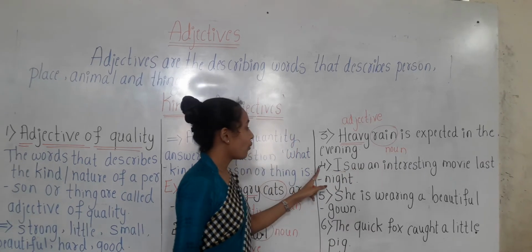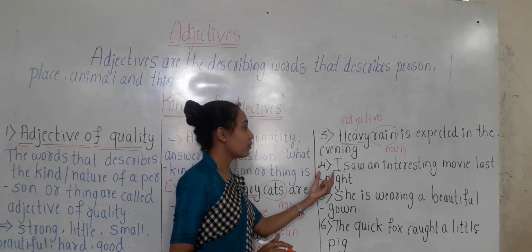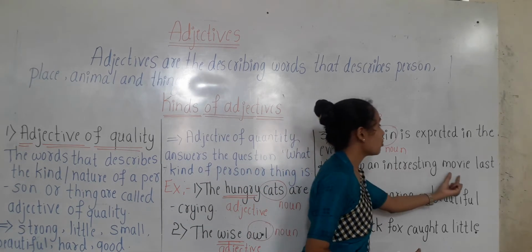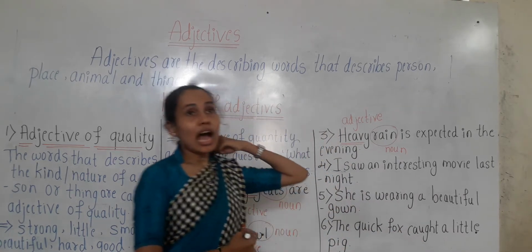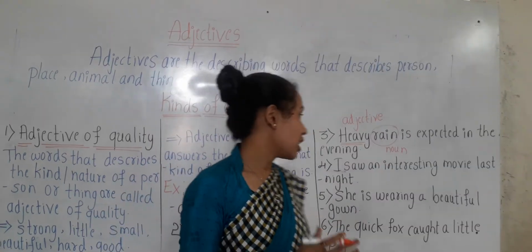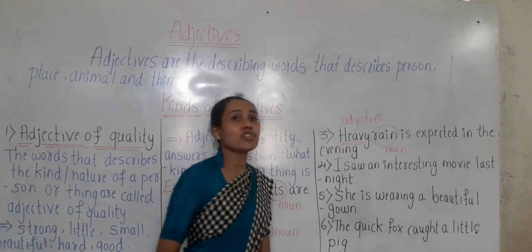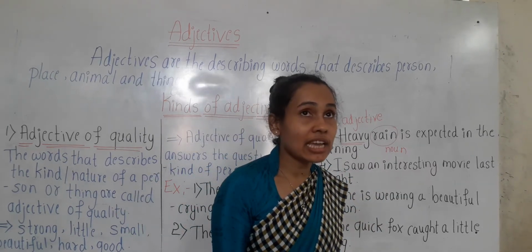Look at the fourth sentence, children. In the fourth sentence we have, I saw an interesting movie last night. So which word is the adjective here, children? Interesting.